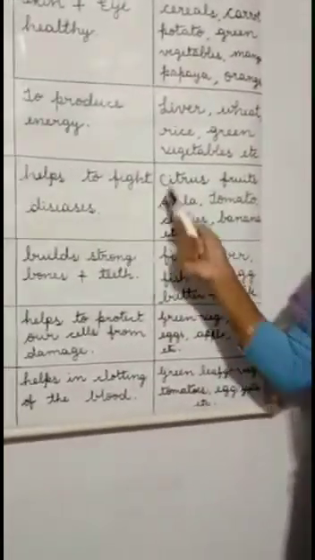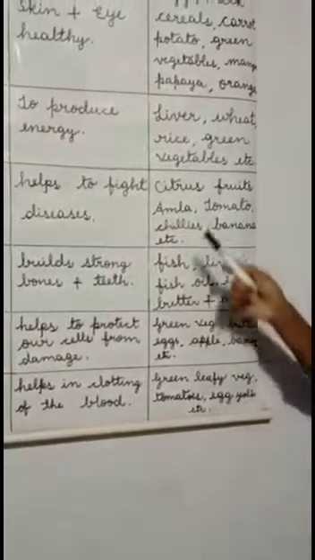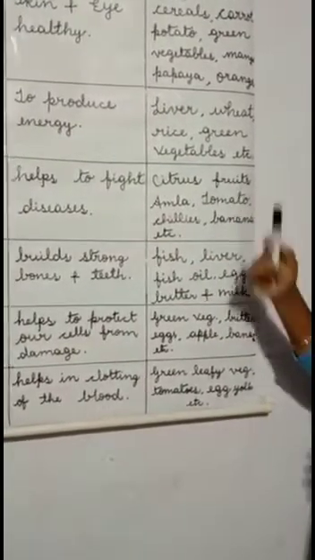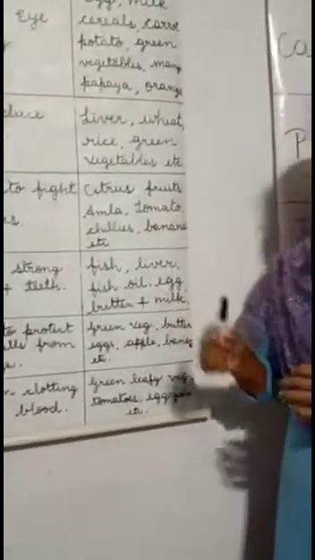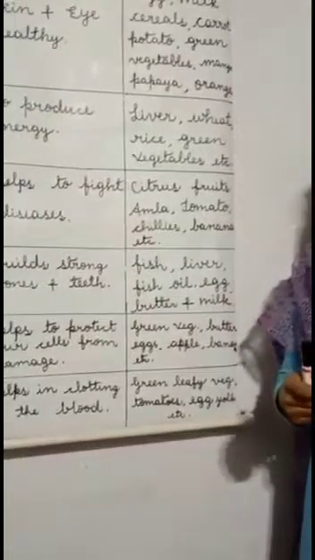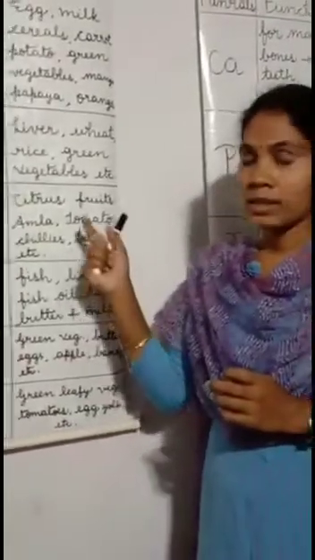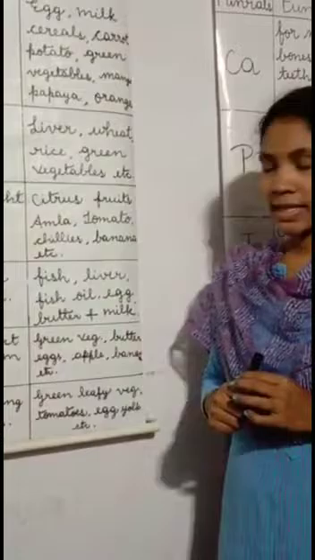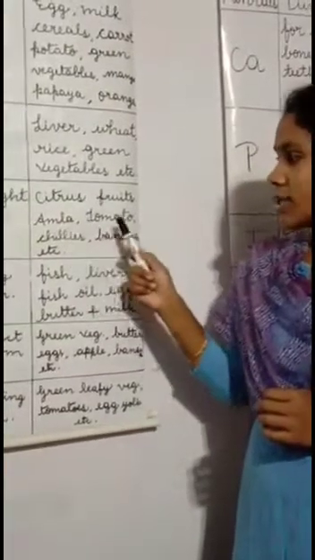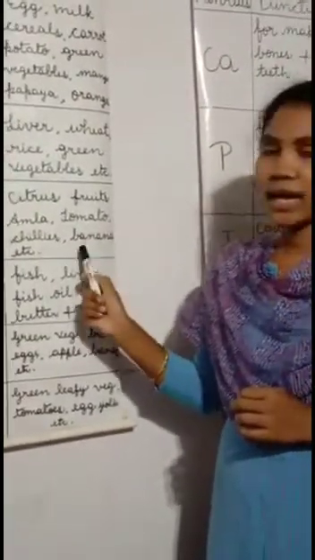The foods which are rich in vitamin C are citrus fruits. That means it includes lemon, lime, orange, etc. and amla, tomato, chilies, bananas, etc.